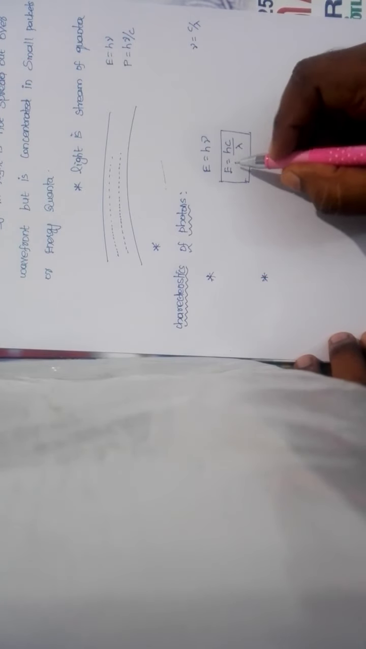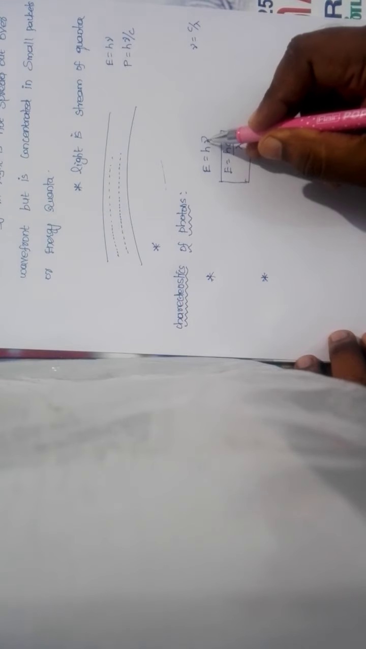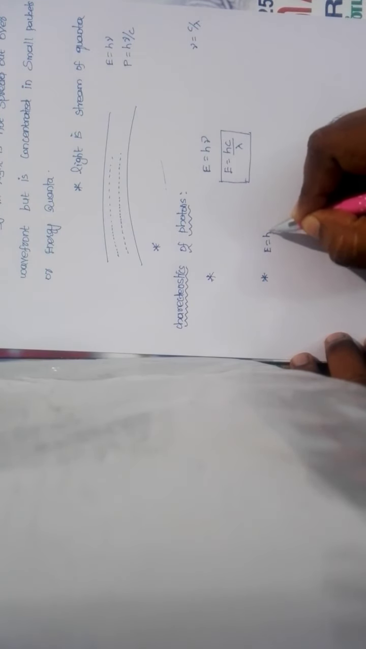The second point is, see this relation, E is equal to h nu. So the energy of a photon depends upon the frequency. E and nu are dependent only. When E increases, automatically nu also increases. So using this relation, E equal to h nu, the energy of a photon depends on frequency.